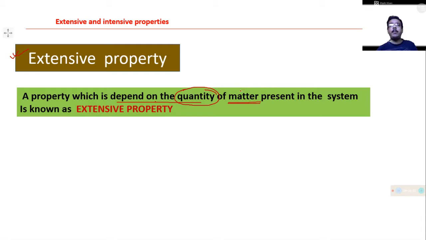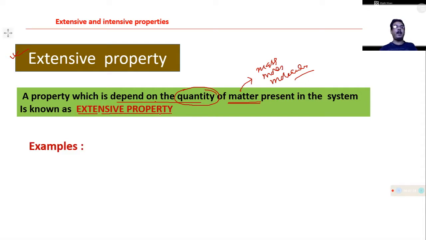That quantity of the matter, you can say, depends on the mass of the system, or the number of moles or molecules. So those properties should be termed extensive properties which depend on the quantity, that is mass, or number of moles present in the system, or how many molecules are present in the system. All those are known as extensive properties.